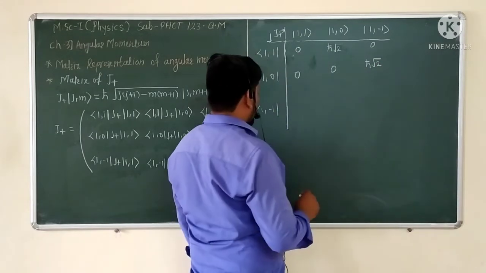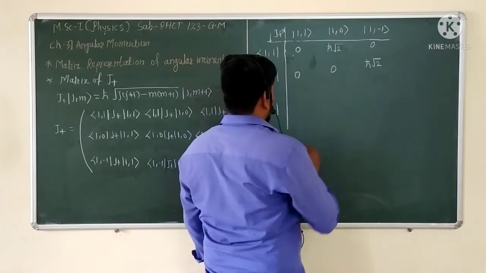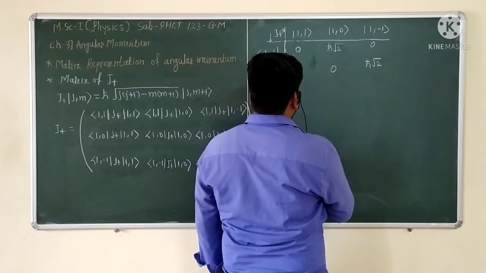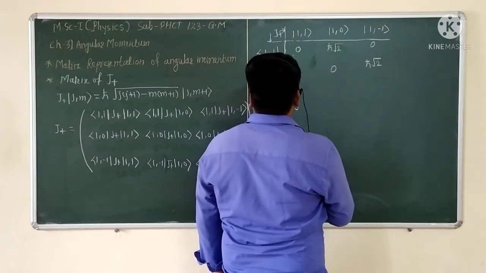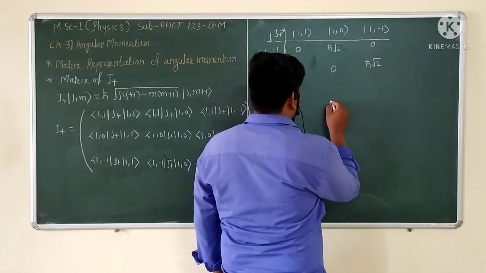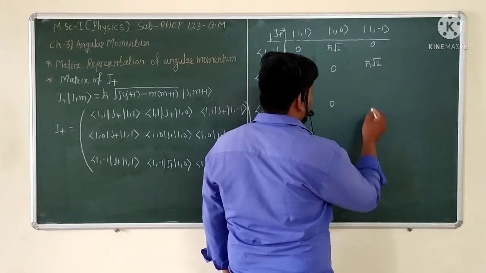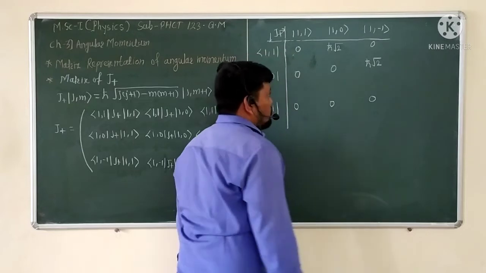And for ket of 1 comma minus 1, minus 1 plus 1 is 0, this is also 0, and minus 1 minus 1 is minus 2, so that's why this value is also 0.